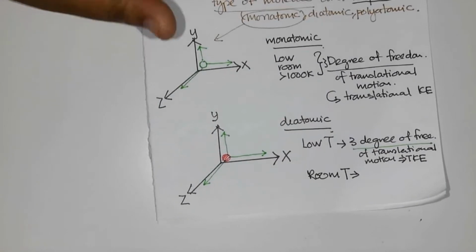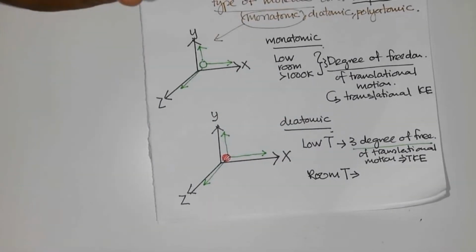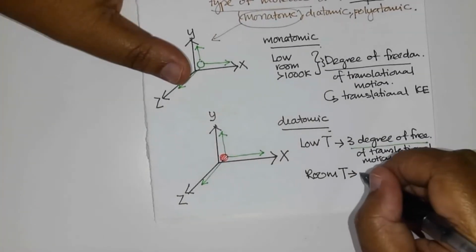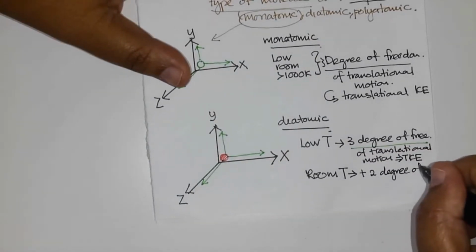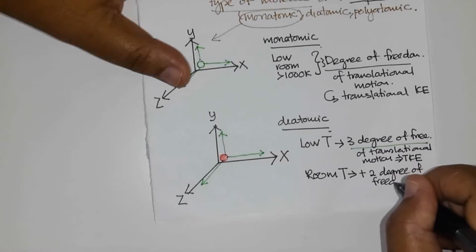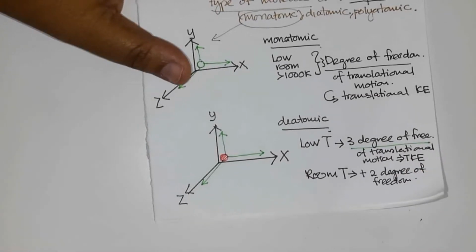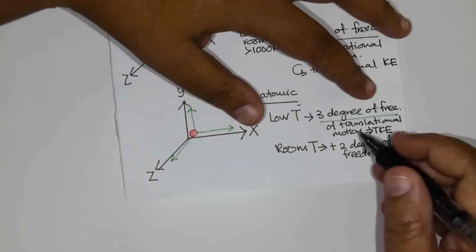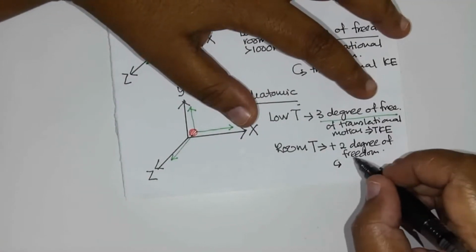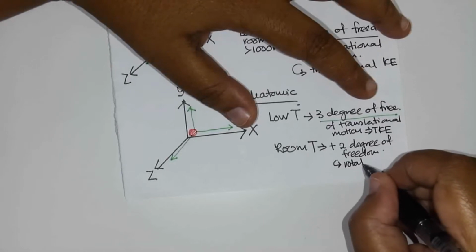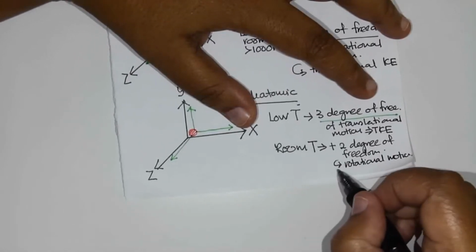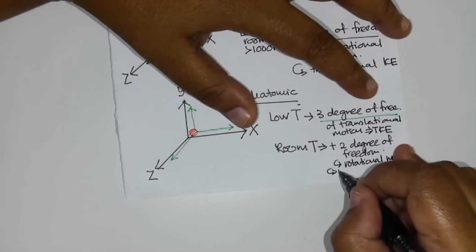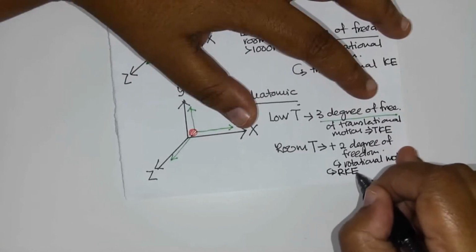At room temperature, a diatomic will have another 2 degrees of freedom, and these 2 degrees of freedom are rotational motion, which possesses rotational kinetic energy, RKE.